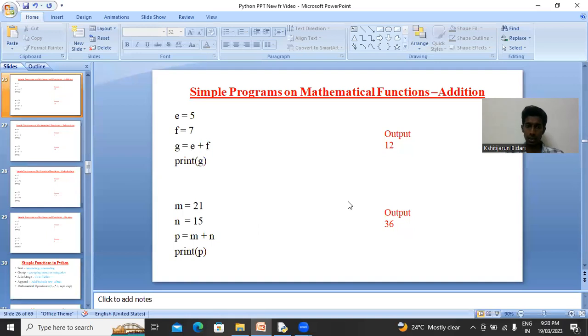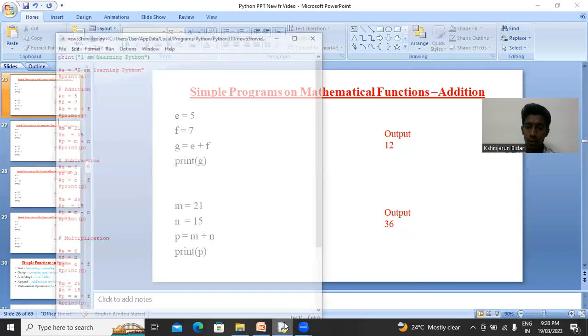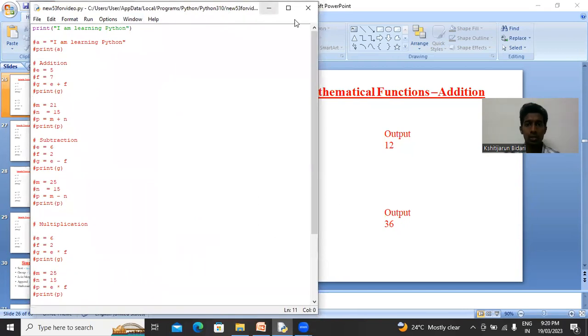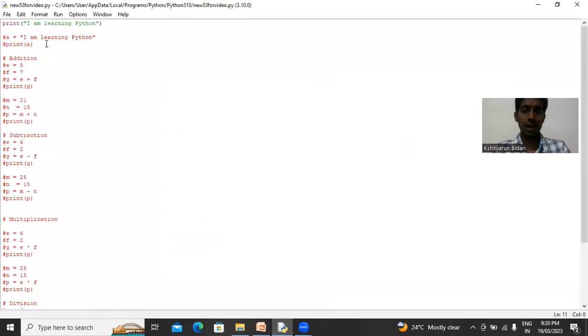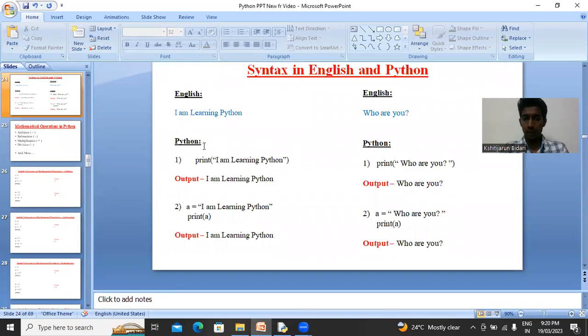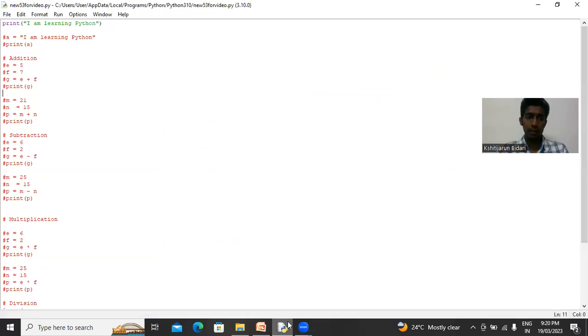Okay, friends, now let us see this. I'll execute and show you in this Python IDLE environment. See here, friends, I have already written the whole code so that it should not consume time again. The first one which I showed you was I am learning Python. Print I am learning Python. So this one I have written here.